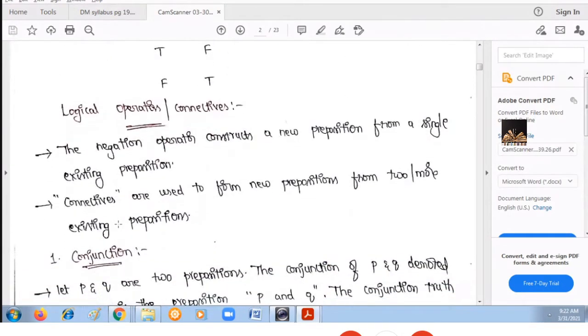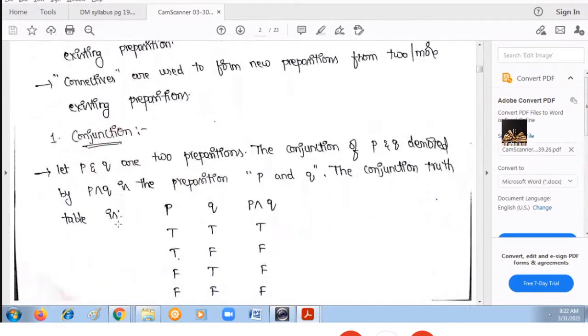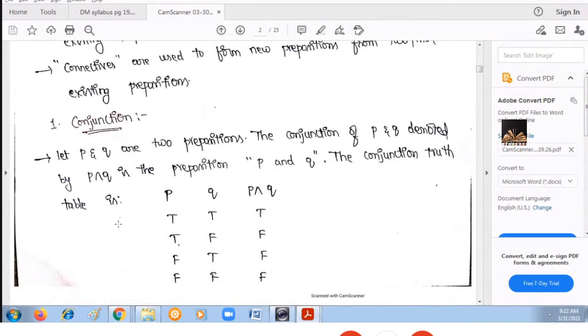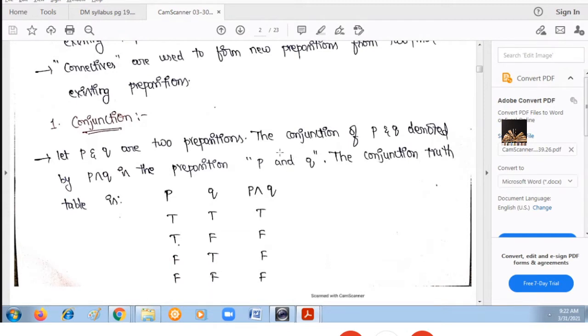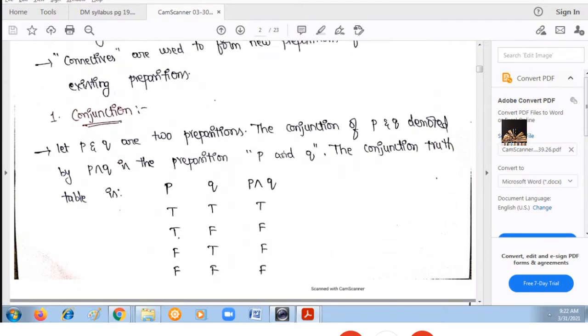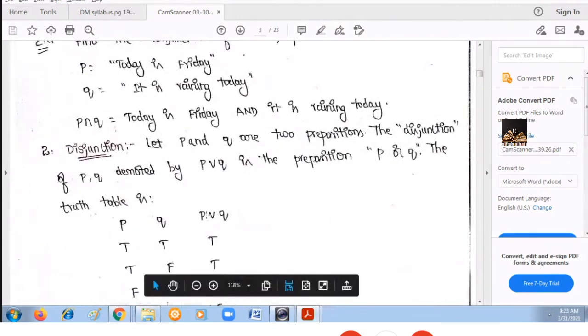Let us see what the different connectives are. We have four different connectives. Conjunction is represented with this symbol, and the word used for conjunction is and. Next, disjunction: the word used is or.